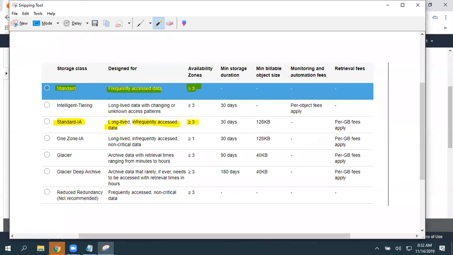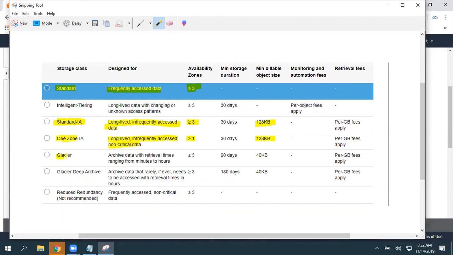See, this is also the same, long-lived, infrequently accessed, but for non-critical data, because your data is going to be stored in only 1 availability zone. If that availability zone goes down, your data will not be available. So less durability. Availability and durability chances are less, and minimum object size must be 128 KB. The maximum is 5 TB. Minimum depends on the storage class. The name is clearly telling it's only one zone. Zone is nothing but availability zone.